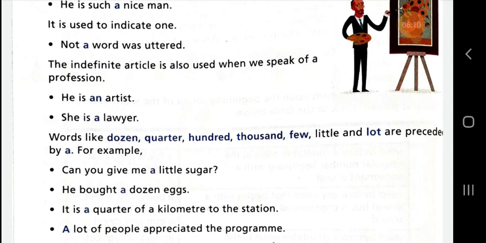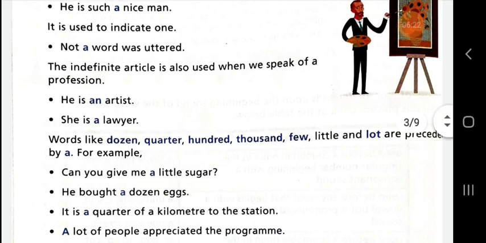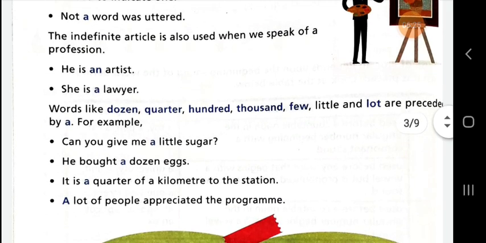Dear student, the next point that I am going to tell you: words like dozen, quarter, hundred, thousand, few, little and lot are preceded by a. Can you give me a little sugar? He bought a dozen eggs. It is a quarter of a kilometer to the station. A lot of people appreciated the program. So these are the examples that will help you to understand.